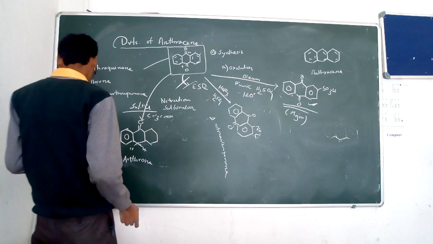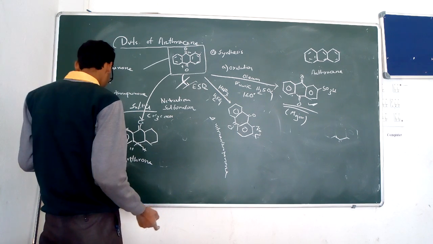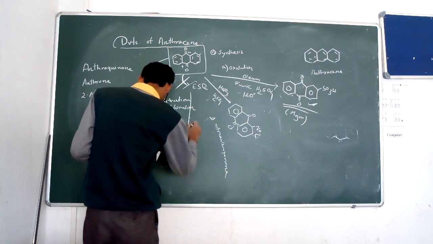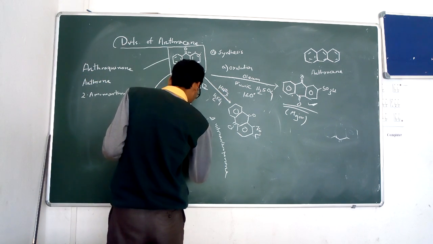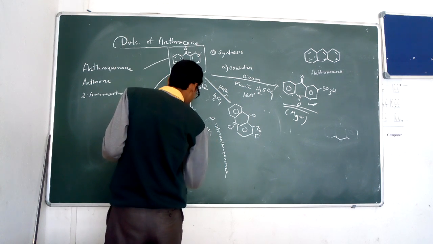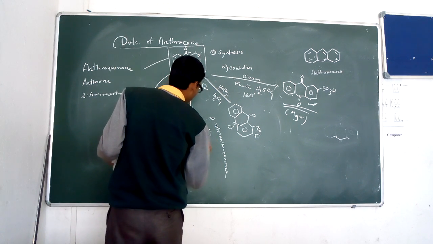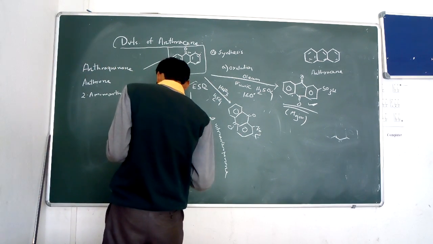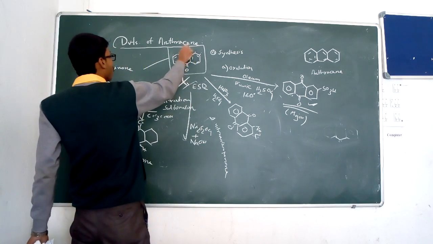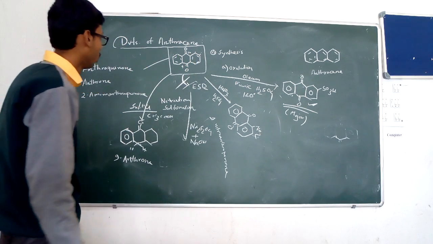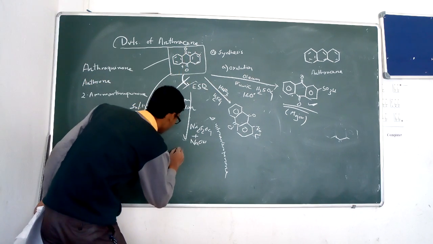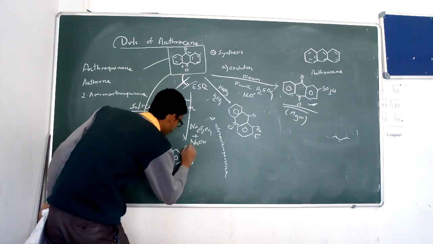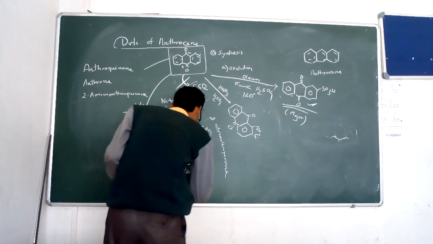When the reducing agent used is sodium hydrosulfide, in the presence of sodium hydroxide, a basic medium, it reduces the carbonyl group to the corresponding alcohol. Both the 9 and 10 position carbonyl groups are reduced and form the 9,10-dihydroxy anthracene.